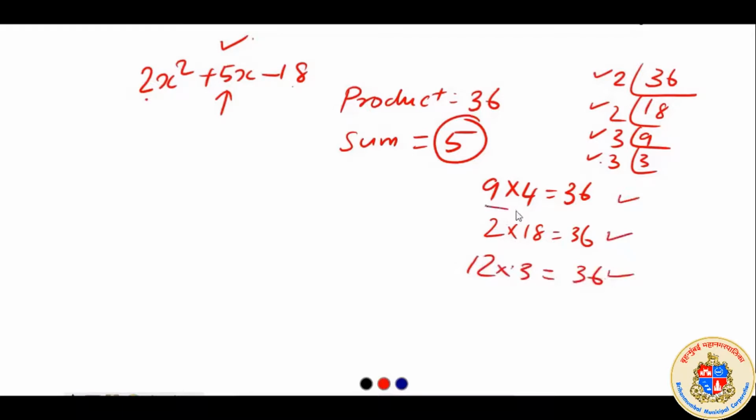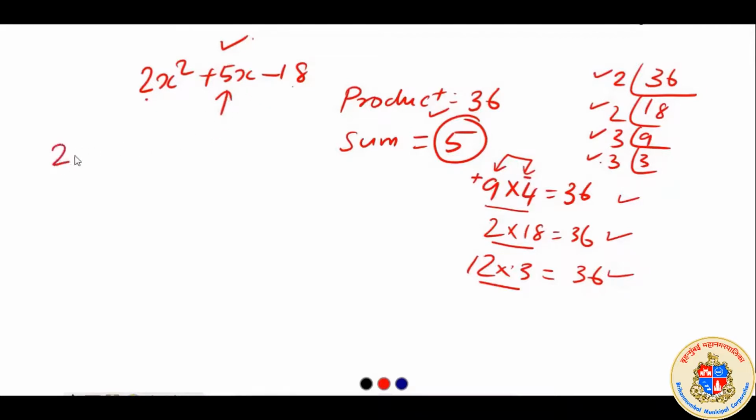Product is not an issue. Now if you add this, it is 13. If you add this, it is equal to 20. If you add this, it is equal to 15, but we need 5. That means it should be a subtraction. So the difference that comes to 5 is between 9 and 4. So if you take positive 9 and negative 4, it will solve our problem. That way we should present it over here.